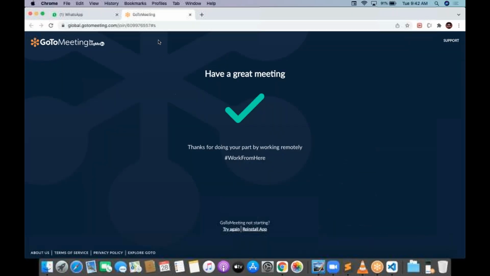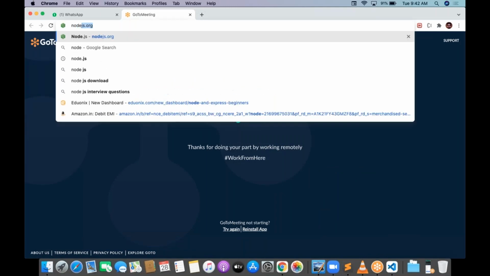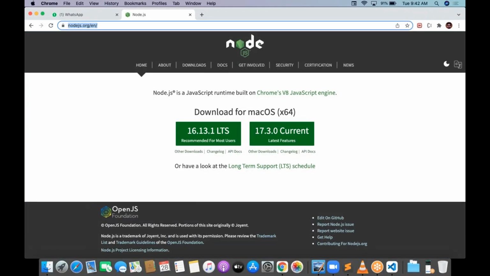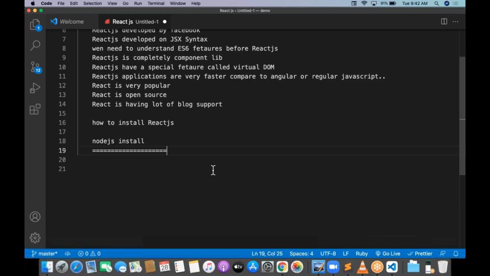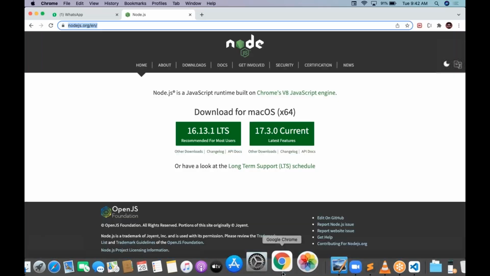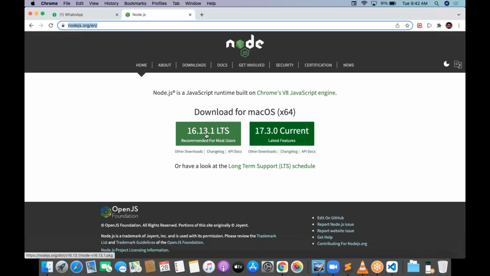Node.js is available at nodejs.org. Just go to the website nodejs.org. Check your operating system compatibility, whatever your operating system is. For example, if you are using a Windows machine, go with the Windows version.